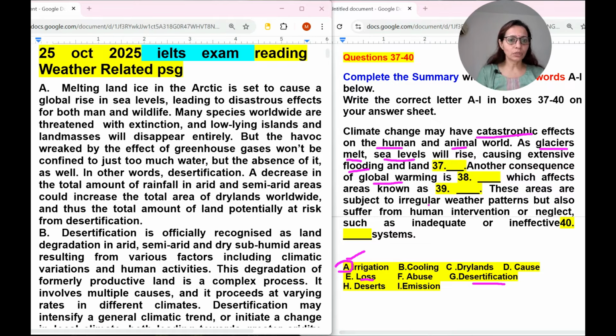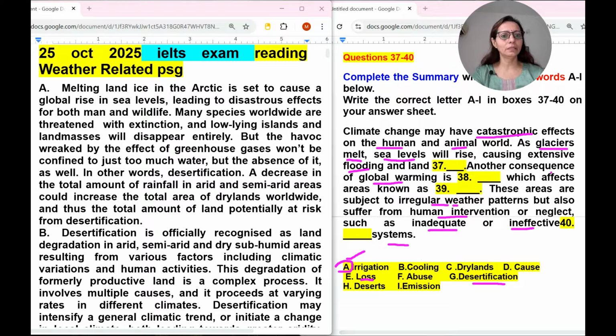These areas are subject to irregular weather patterns, but also suffer from human intervention or neglect, such as inadequate or ineffective systems. What kind of system? Cooling system, definitely it is not important. Drylands, cause, abuse, emission. Emission system is not inadequate. This is too much. So cooling system, they are not. So I think irrigation can come here, or maybe cooling they may be talking about.